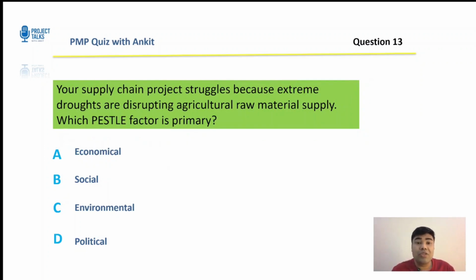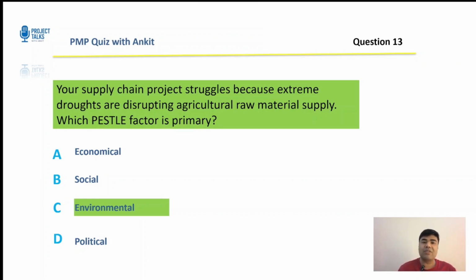All right. Your supply chain project struggles because extreme droughts are disrupting agricultural raw material supply. Okay. Which factor is primarily economic, social, environmental, or political? Okay, 15 seconds starts now. Okay, the correct answer is environmental.